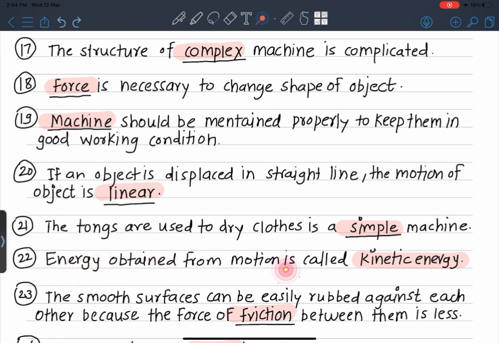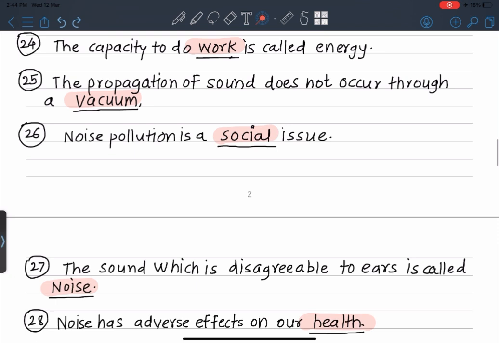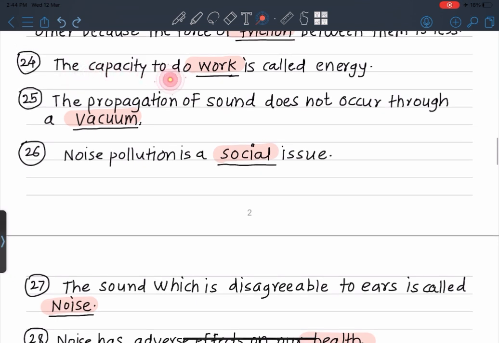Energy obtained from motion is called kinetic energy. Smooth surfaces can be easily rubbed against each other because the force of friction between them is less. The capacity to do work is called energy.